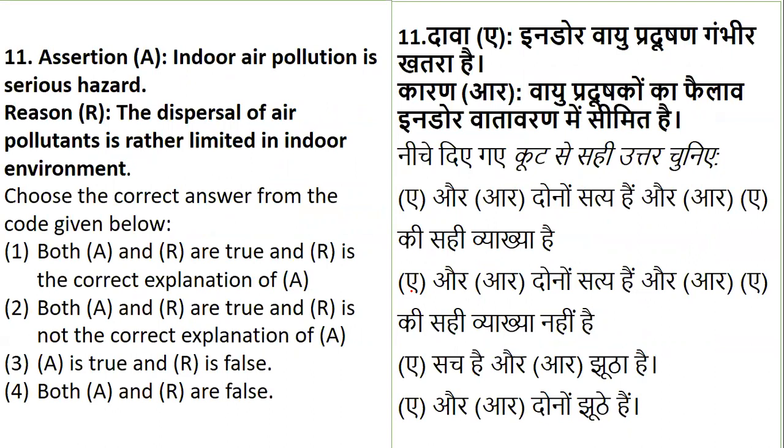The reason is that the dispersal of air pollutants is limited in the indoor environment. So whether it is true or false, whether the explanation is correct. It is talking about indoor air pollution, which is serious because the dispersal of air pollutants is limited compared to outdoors. So that is the reason it causes a serious health hazard. Or is there another reason, or maybe the reason is not up to the mark, true or false.